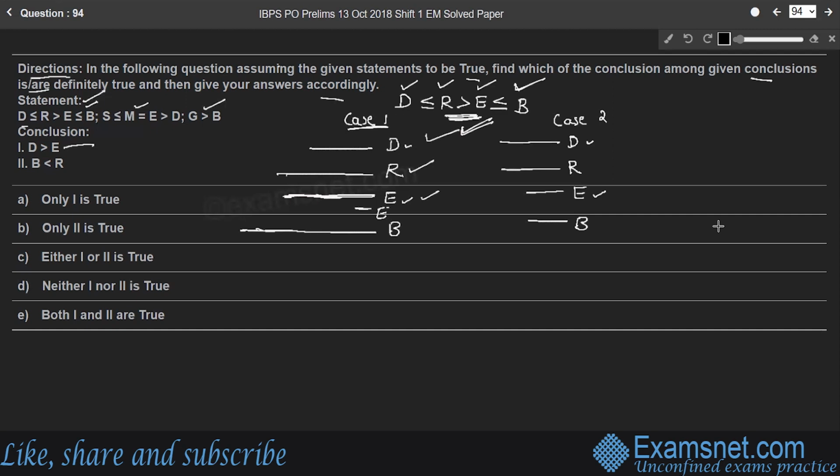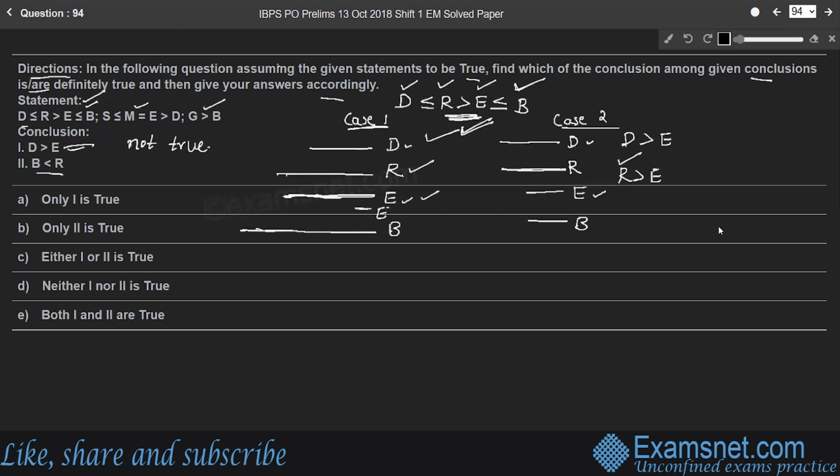So in case 1, D is less than E, right? But only in case 2, D is strictly greater than E, because here D is equal to R, but R is strictly greater than E. So in place of R, we can write D, which is greater than E, only in case 2. But in case 1, we cannot directly conclude D is greater than E. Therefore, conclusion 1 is not true, since there are two cases, right?